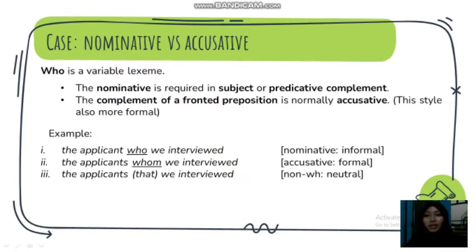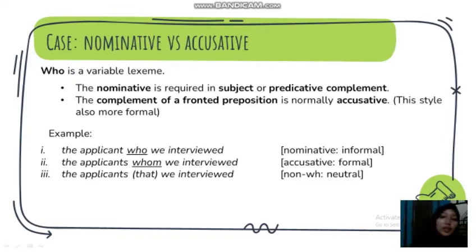Okay, my name is Shahreza Novi Armita. At this time, we will move to the next topic. In this slide, we have case, nominative versus accusative. We will talk about who. Who is a variable axiom. It means that it has nominative form for who, and it has genitive form for whose. It also has an accusative form for whom.